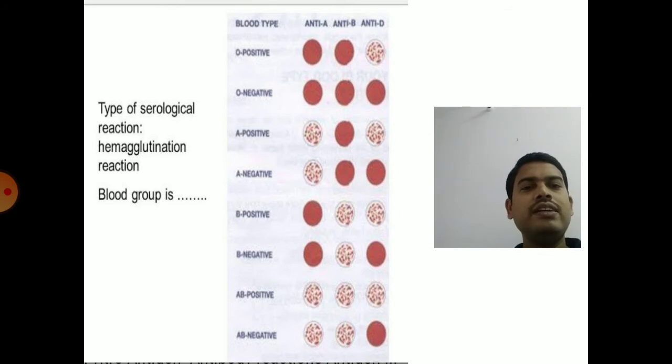You can clearly see antibody A, antibody B and antibody against RH factor. The clumping is clearly seen in all three wells with respect to the AB positive person. With an AB negative person, the first two wells will show the clumping. So this is the process of agglutination, which is called hemagglutination, in ABO blood grouping.